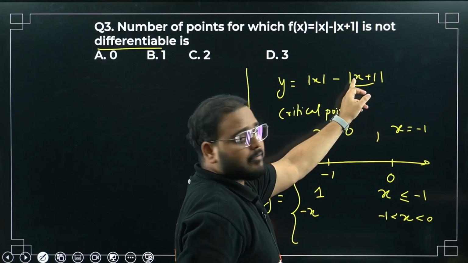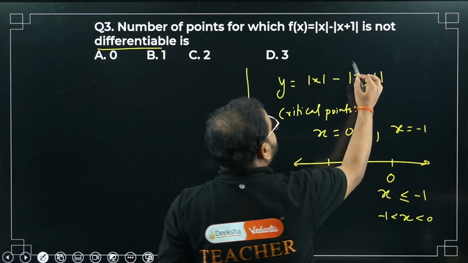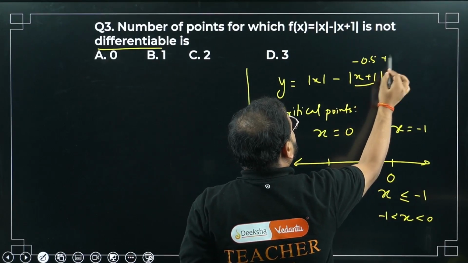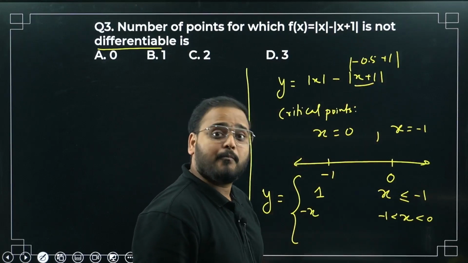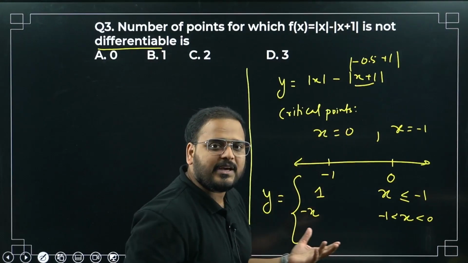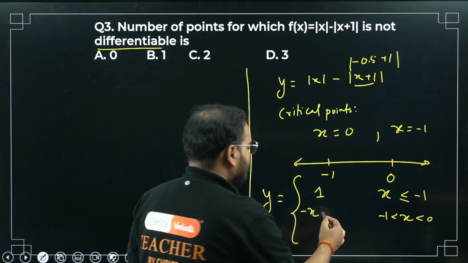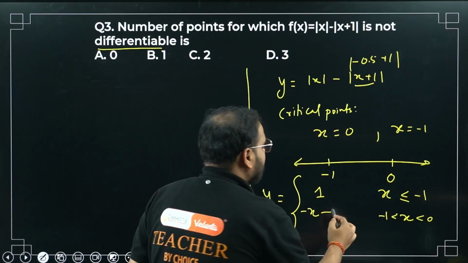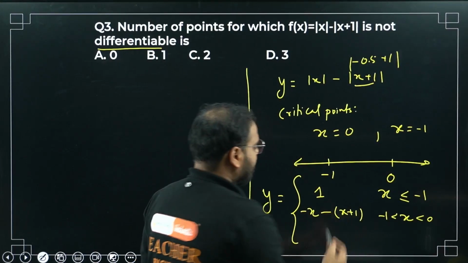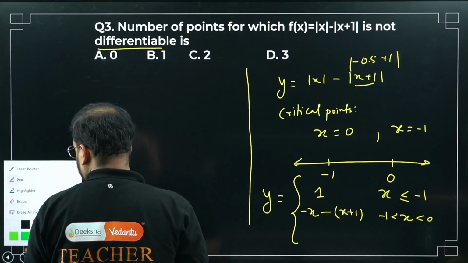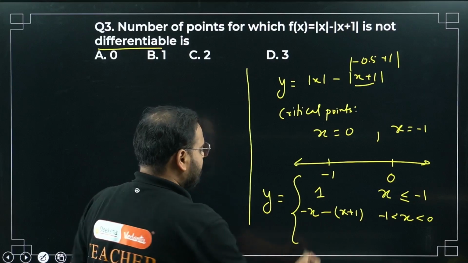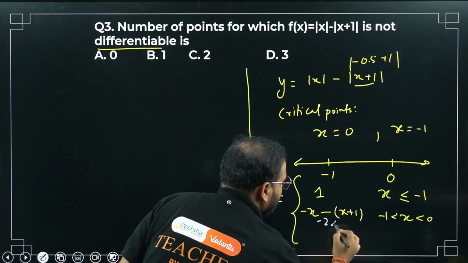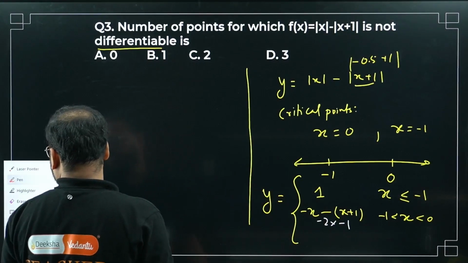What about this one? If I take minus 0.5 plus 1, it is 0.5, positive. So it will open with a positive sign. I don't have to make it positive. So this minus is already there in the function, but this will become x plus 1. Please check what I'm getting now. I'm getting simply minus x minus x minus 1, so minus 2x minus 1. Now I'll erase this part.